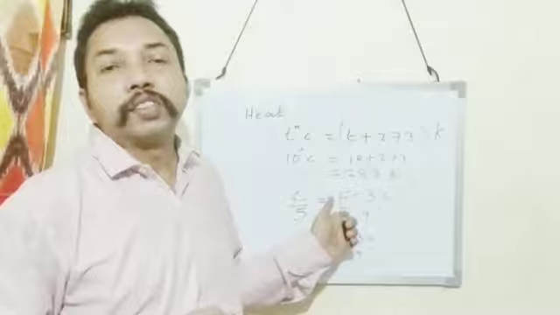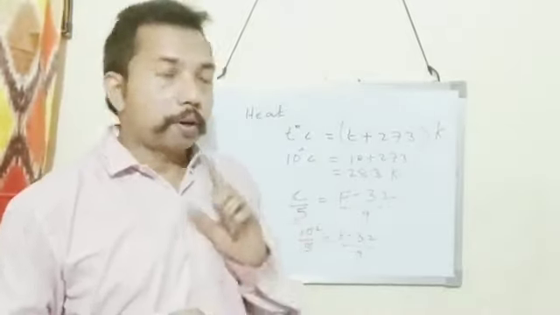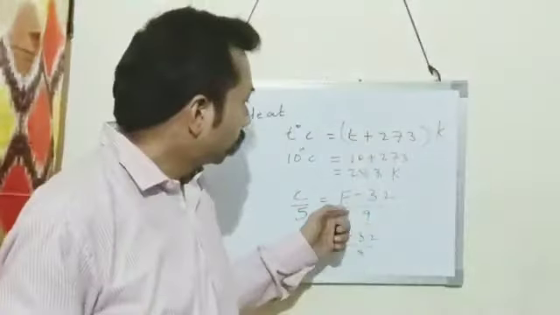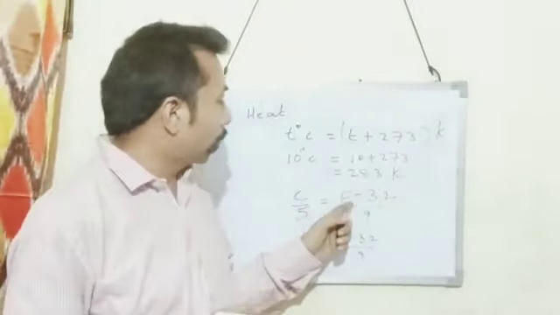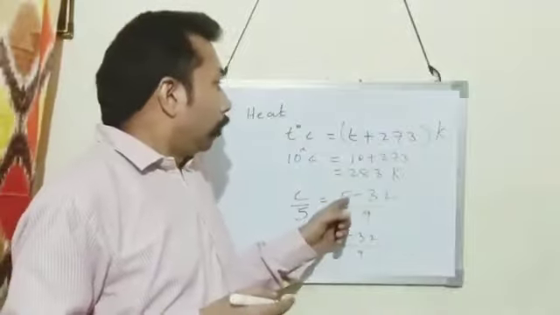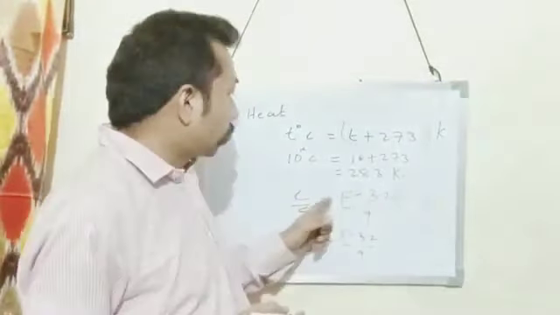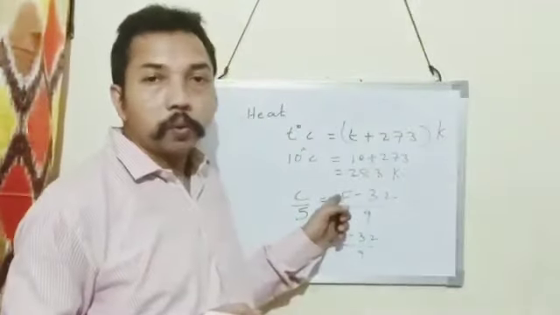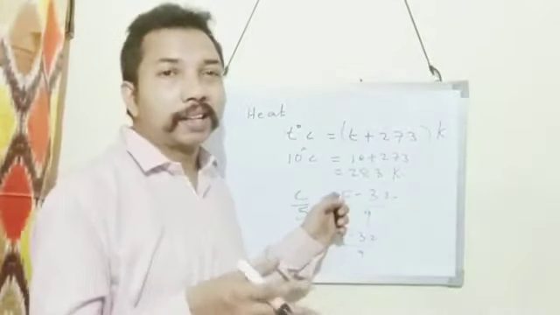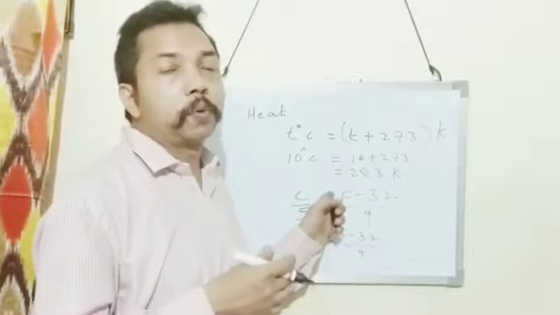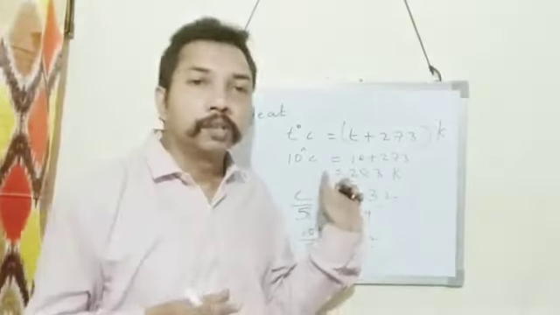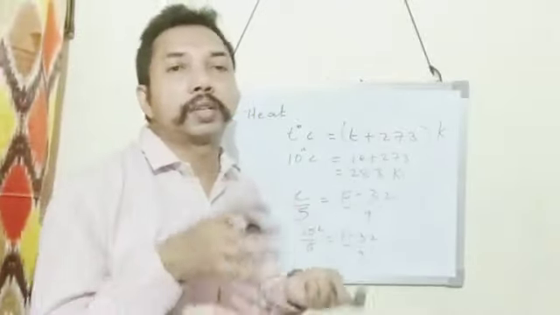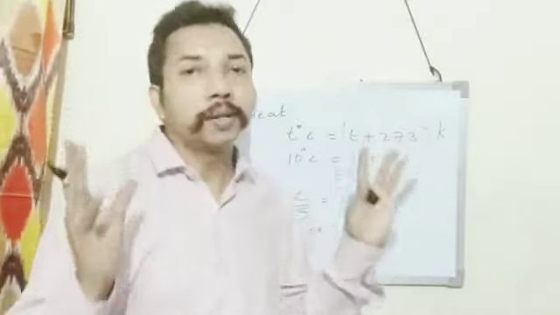C upon 5 is equal to F minus 32 upon 9. And if you have to convert Fahrenheit into Celsius, you use this same formula. Suppose you have to convert 52 Fahrenheit into Celsius. Where F is written, you substitute 52. Then on further calculation, you can calculate the corresponding Celsius temperature. This way, you can convert Celsius into Fahrenheit, Fahrenheit into Celsius, and Celsius into Kelvin.